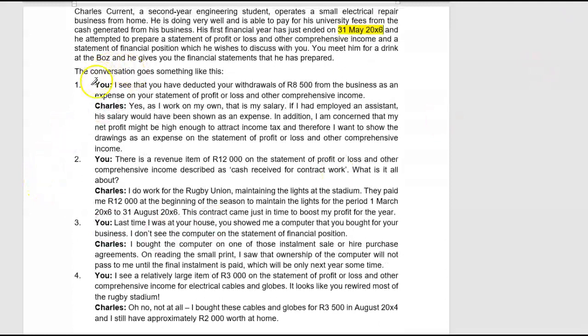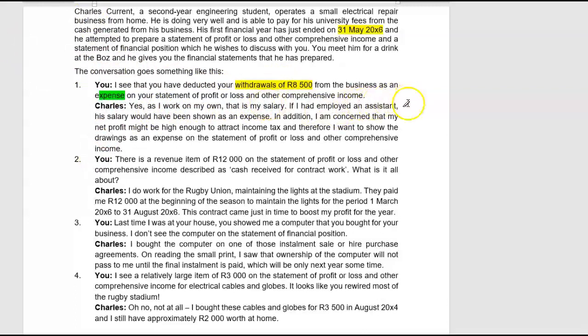Number one: I see that you've deducted your withdrawals of 8,500 Rand from the business as an expense on your statement of profit or loss and other comprehensive income. Now, Charles says, yes, I work on my own, and that is my salary.